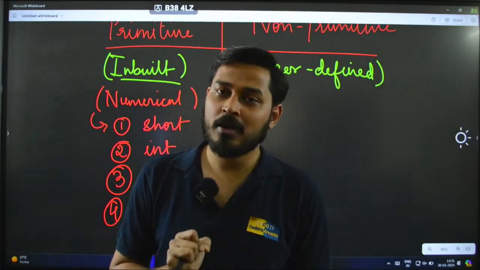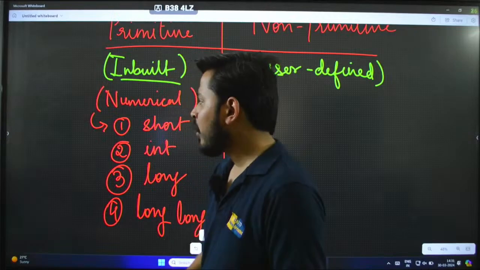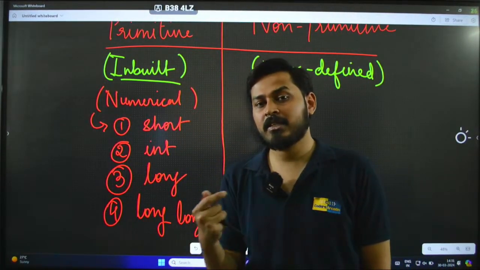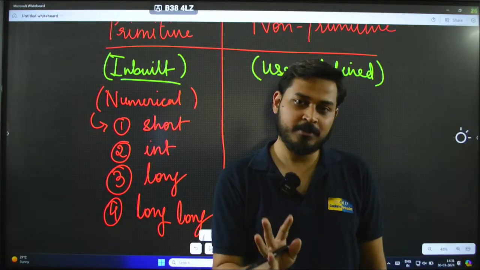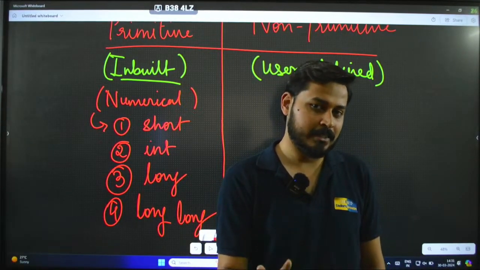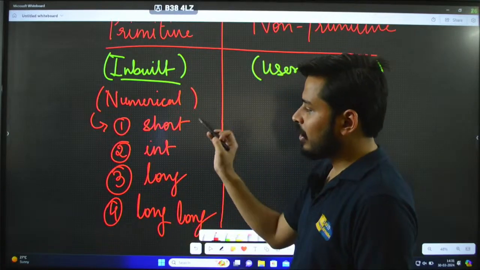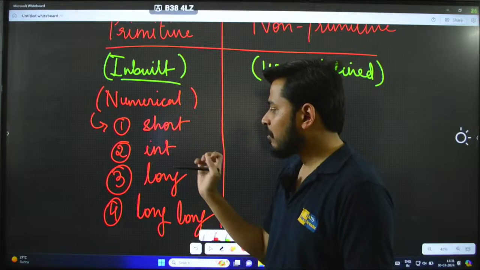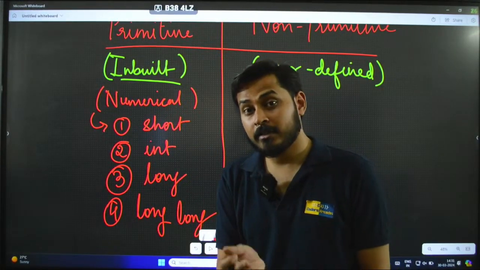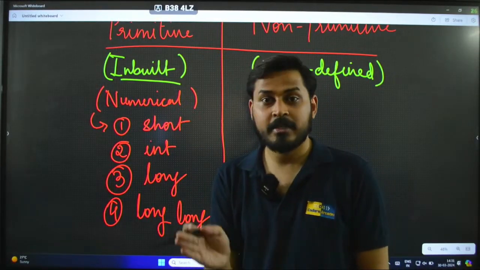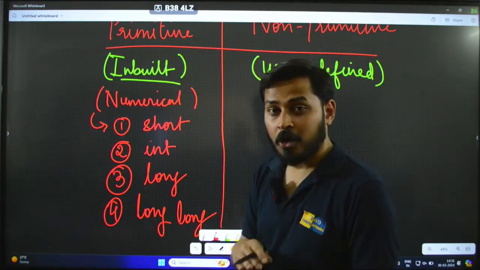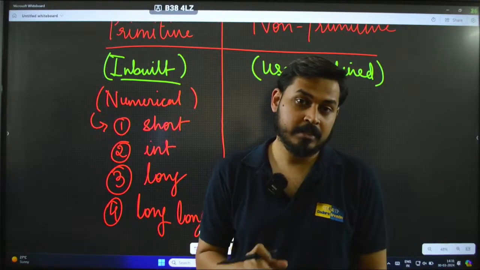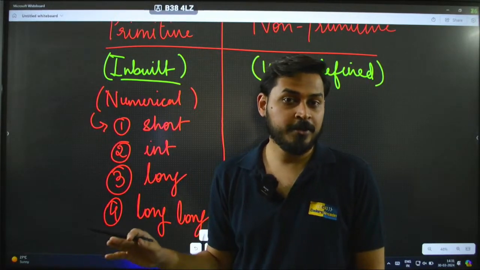So now let me tell you exactly what I am talking about. Every data type will have its own size, and we will discuss this size in the next live session, but let me give you a brief idea. Short is the smallest data type, that means it acquires very little space in the memory of your computer. Then comes your int. Int requires a little bit more memory than short. Then comes your long. Long is even bigger than int, and long long is the final one, which is the largest of them all. So in this case, long long will have the most memory allocated.